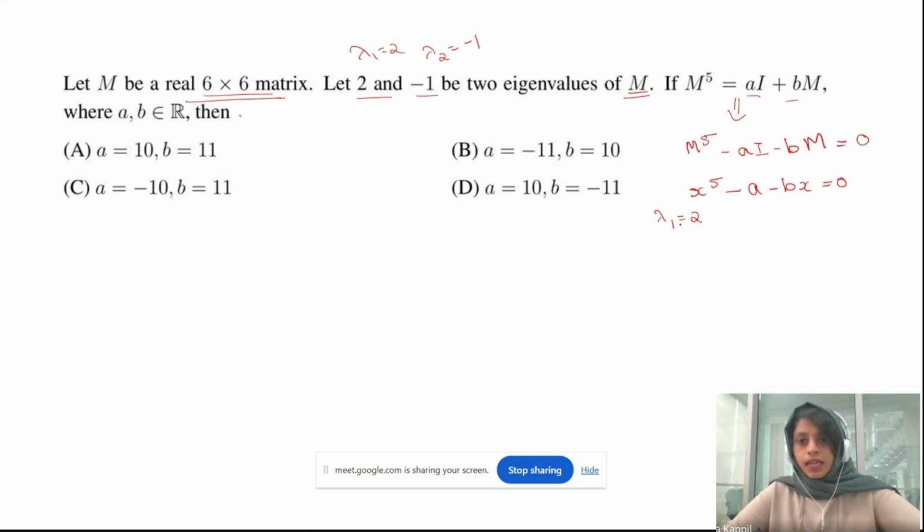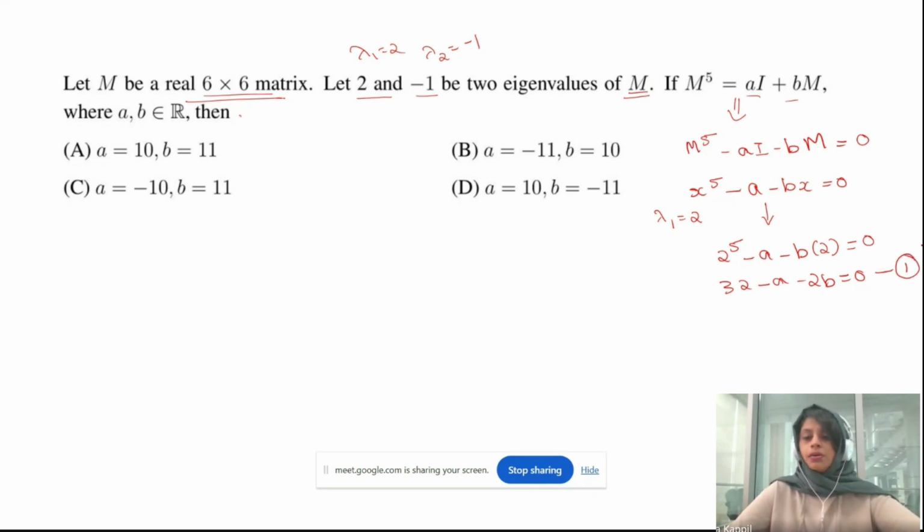So with lambda 1 equal to 2, it will be 2 to the power of 5 minus a minus b times 2 equal to 0. 2 to the power of 5 is 32, so 32 minus a minus 2b is equal to 0. This is the equation that I have.